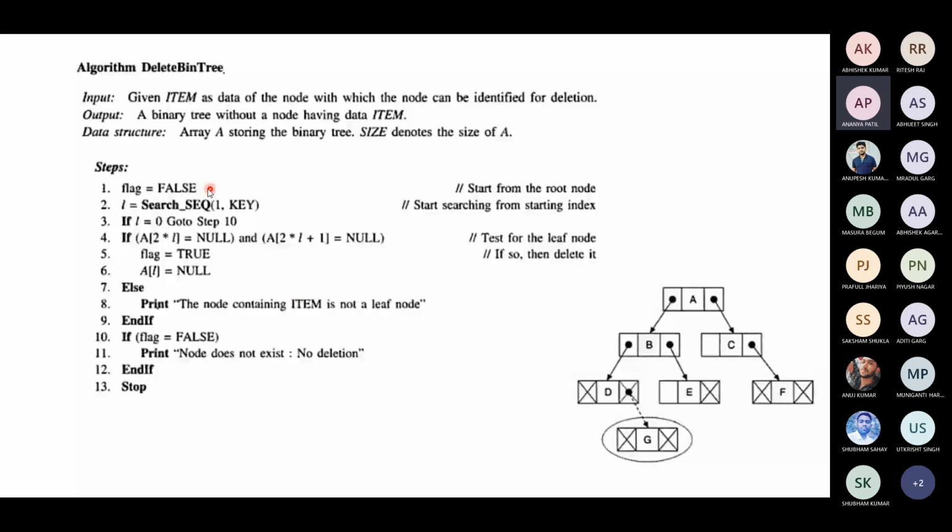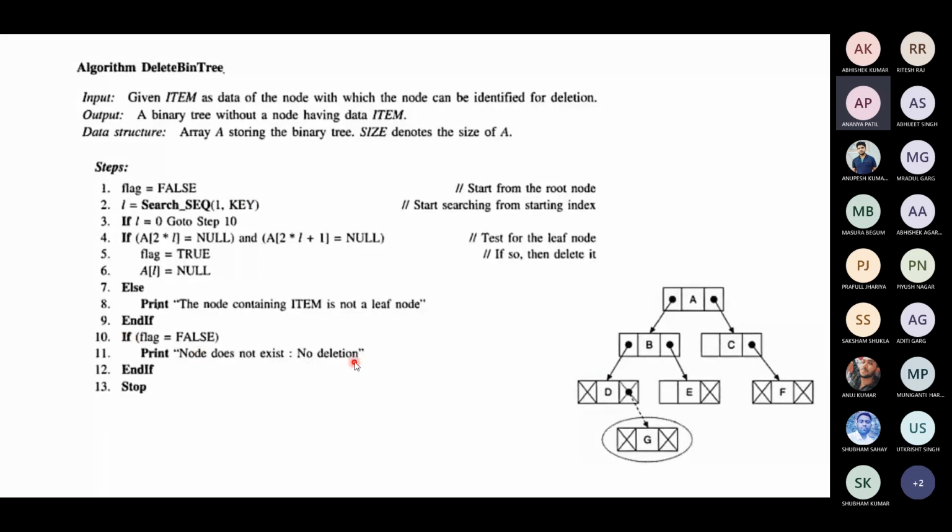If you want to delete an element in an array... We can see here item is the node that needs to be deleted, giving a binary tree without the node having item. So you search. Initially declare flag equal to false, and search whether that key element to be deleted is there or not. If L is equal to 0, we go to step 10. Step 10: flag is equal to false, node does not exist, no deletion is possible.